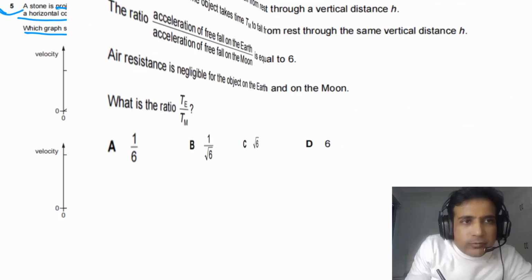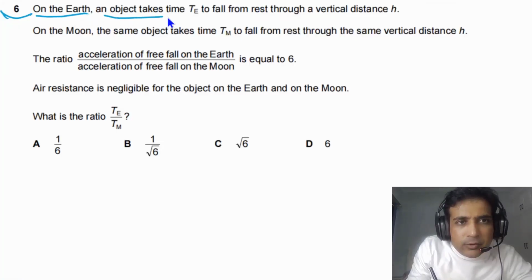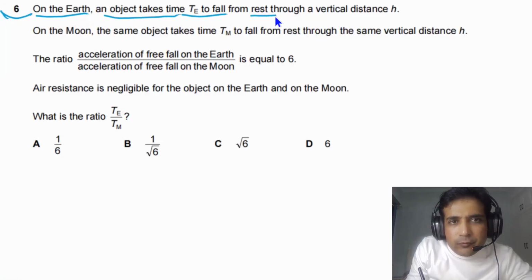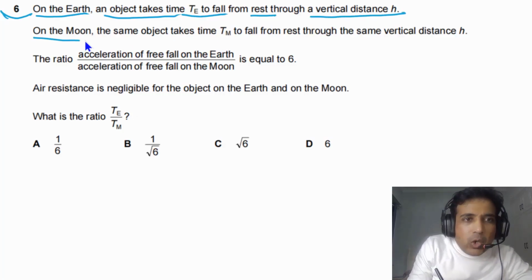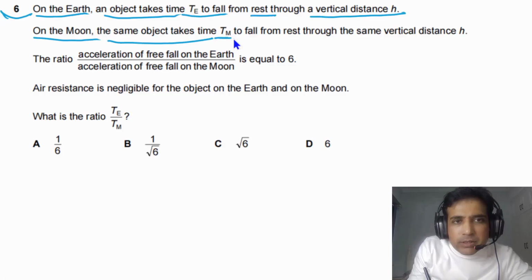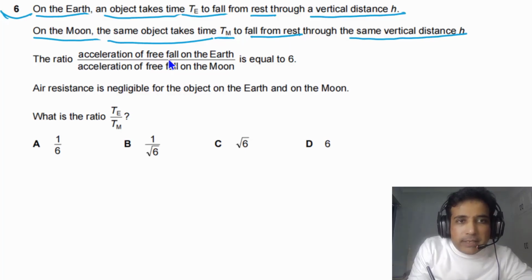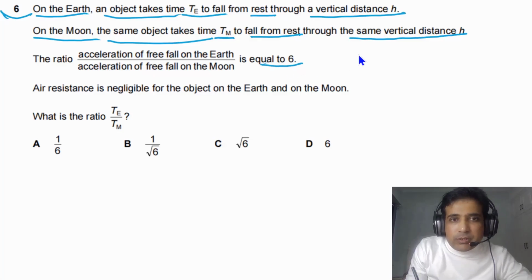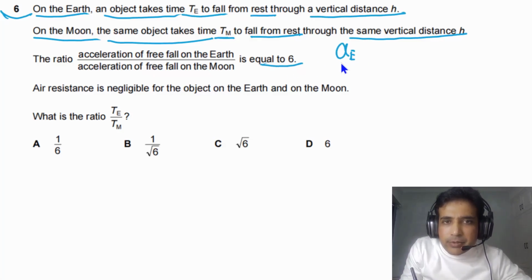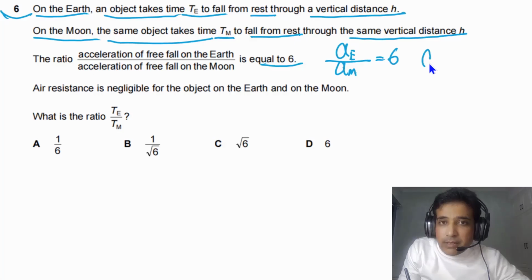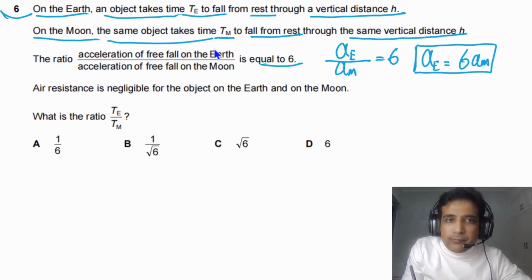For question number 6, it is given to us: on Earth, an object takes time t sub e to fall from rest through a vertical distance h. On the Moon, the same object takes time t sub m to fall from rest through the same vertical distance h. The ratio of acceleration of free fall on Earth divided by acceleration of free fall on the Moon is equal to 6. It simply means that a sub e divided by a sub m is equal to 6. From here we can say that a sub e is equal to 6 times a sub m. So we can get this information from this ratio.